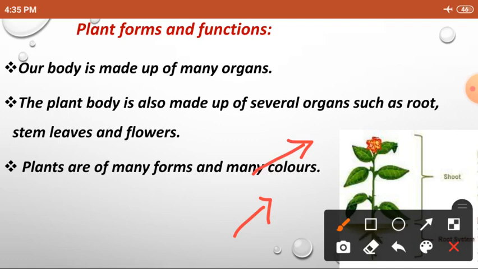Respiration means exchange of gases. The shoot system is involved in photosynthesis to get food, and that food should be transferred to every part of the plant. This is called transpiration. And the water and minerals collected by the roots from the soil also should be transferred to other parts of the plant. That is also done with the help of the shoot system.